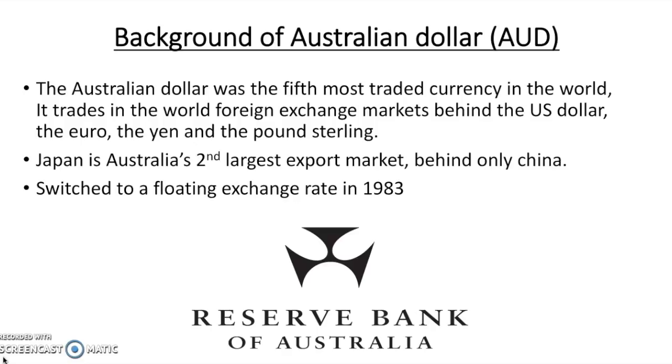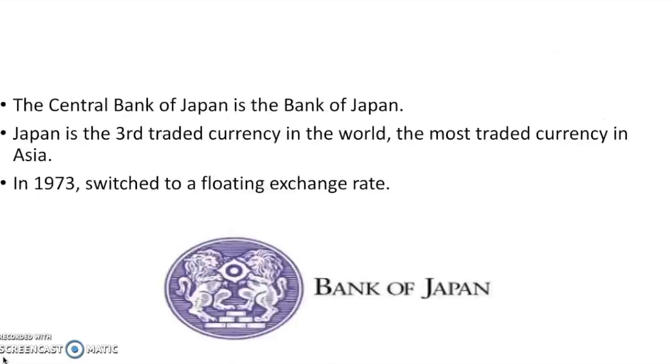The Australian dollar was the fifth most traded currency in the world, accounting for 6.9% of the world's daily share. It trades in the world foreign exchange markets behind the US dollar, the euro, the yen, and the pound sterling. Also, Japan is Australia's second largest export market, behind only China. The AUD is heavily affected by China and other Asian import markets due to the substantial raw material export.